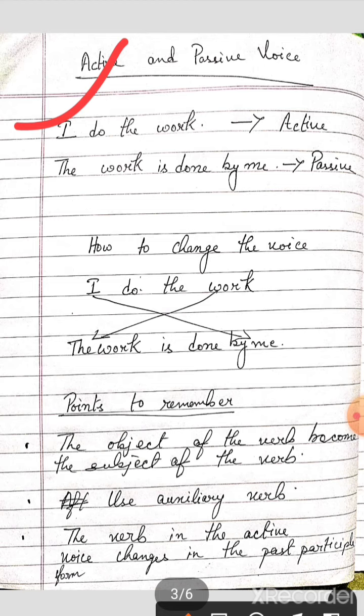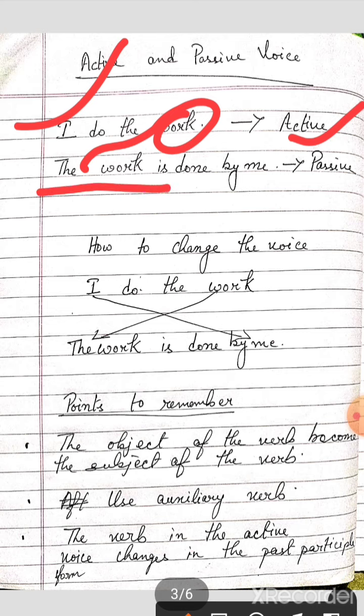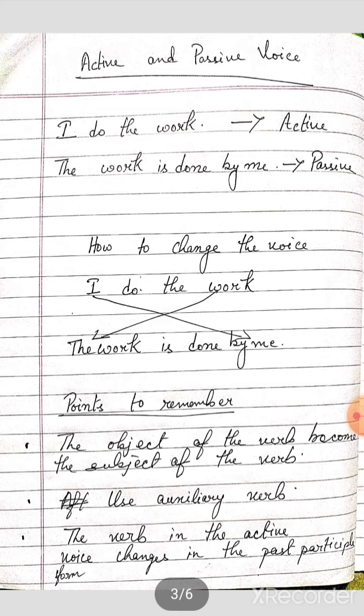First one, I do the work. This is active voice. Next is, the work is done by me. Here the object became the subject and it has gained more importance, or more emphasis is now given to the work is done by me. The meaning of both the sentences is same, but there is a little difference in terms of emphasis.